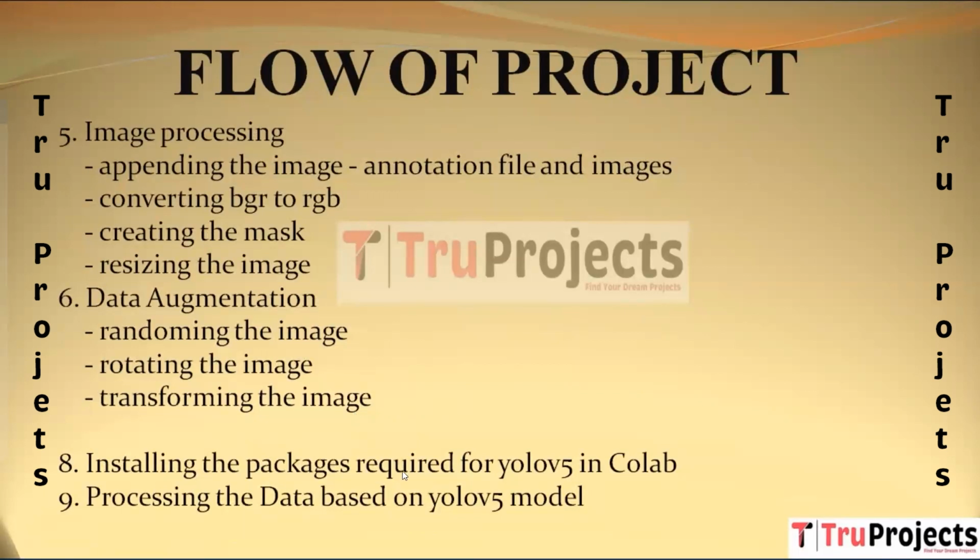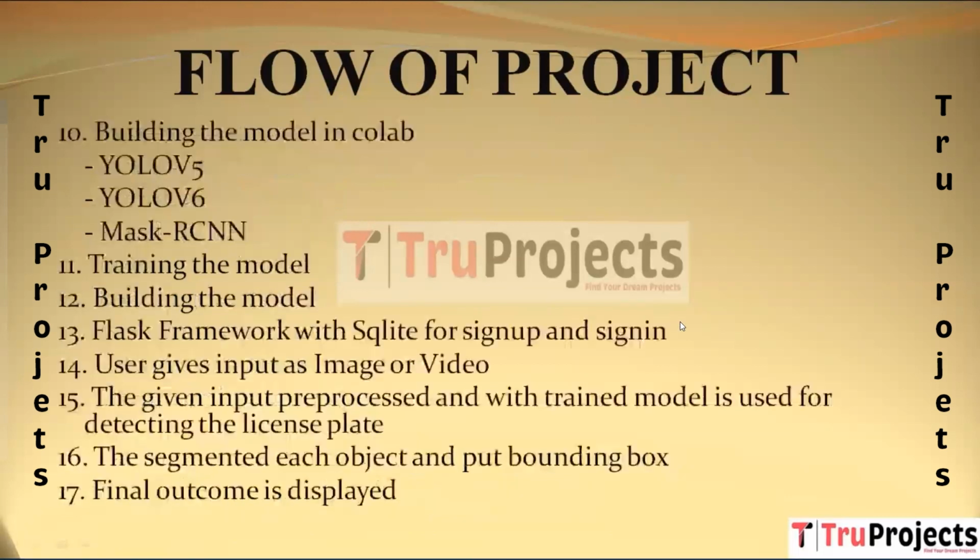Eighth here we have installing the packages required for YOLO V5 in Colab, setting up the necessary environment in Colab by installing packages required for YOLO V5. Ninth we have processing the data based on the YOLO V5 model, preparing the data specially for training the YOLO V5 model. Next here we have building the model in Colab: YOLO V5, constructing the YOLO V5 model; YOLO V6, constructing the YOLO V6 model; Mask RCNN, building the Mask RCNN model. Then we have training the models created in Colab using the prepared data. Then we have building the model, constructing the models for detecting objects or actions in images or videos.